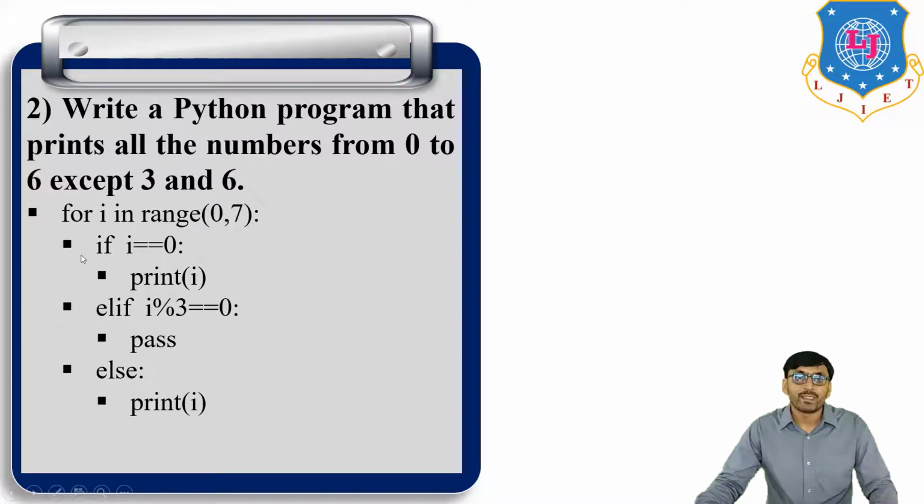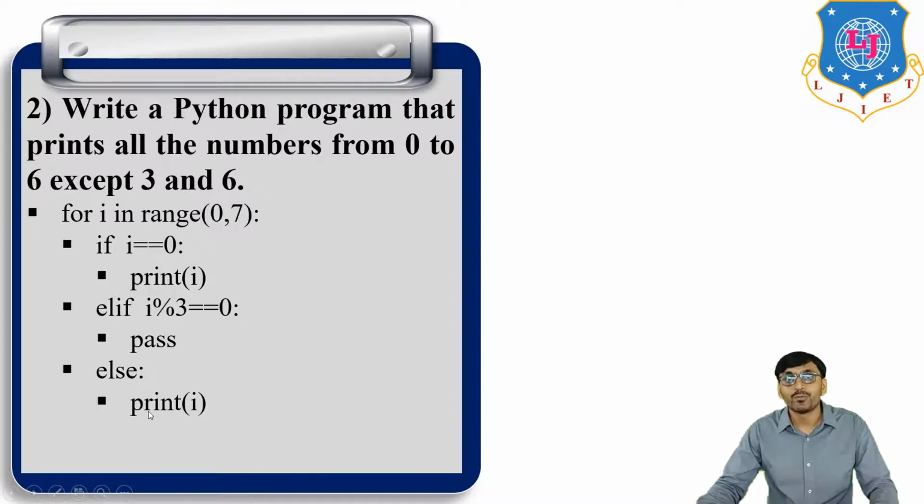Okay, so for i equal to 0, the first condition is satisfied, print 0. For i equal to 1, the first condition is not satisfied, go for the second condition, not satisfied, go for the third condition, so print i equal to 1. Then i equal to 2, first condition not satisfied, second condition not satisfied, then go for the default condition, then print 2.